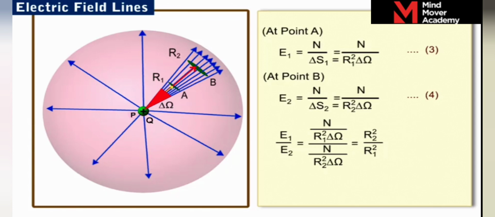distance from the charge. From equations 3 and 4, we see that even though the number of field lines n and solid angle delta omega are the same at A and B, the electric field strength E, which is equal to the number of field lines per unit area, is proportional to 1 upon r square, where r is the distance of the point from the charge Q.